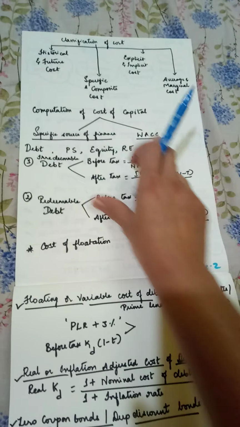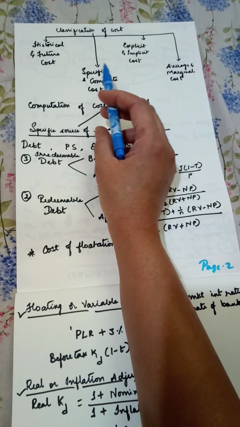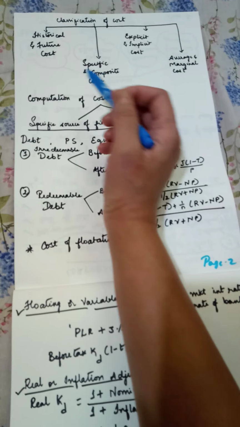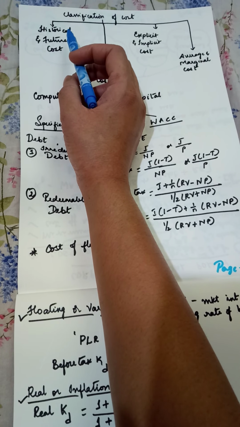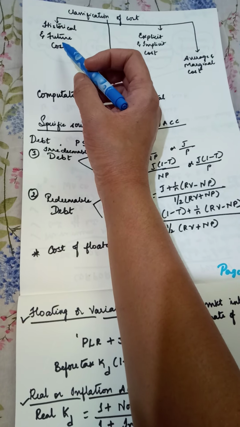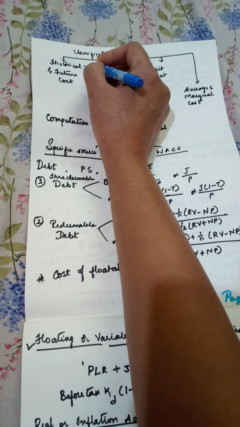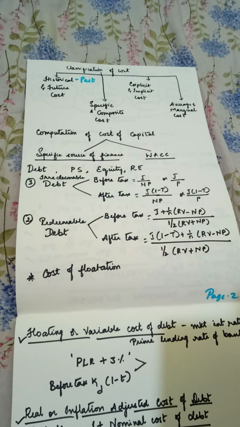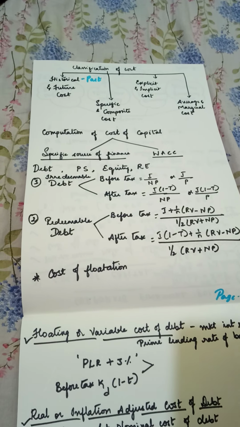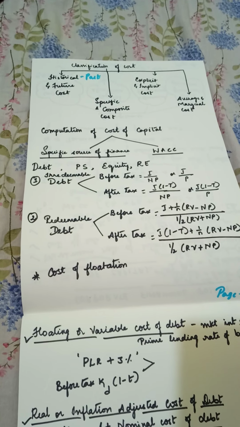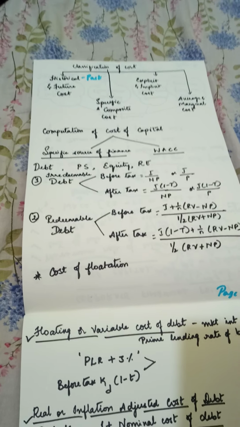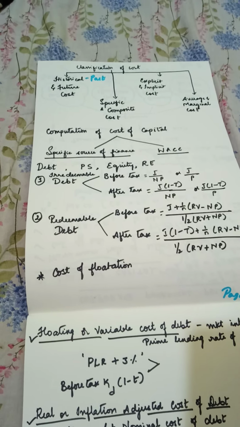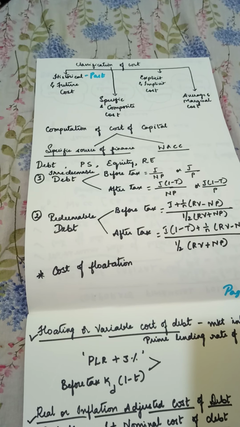What is classification of cost? Here basically we are trying to find out the various types of cost we have. The first one you have is the historical and the future cost. Historical cost is nothing but past cost. The cost which you have already incurred, which is irrelevant for your decision making now because you cannot change anything. It is already incurred, which has already been paid. That is your historical cost.